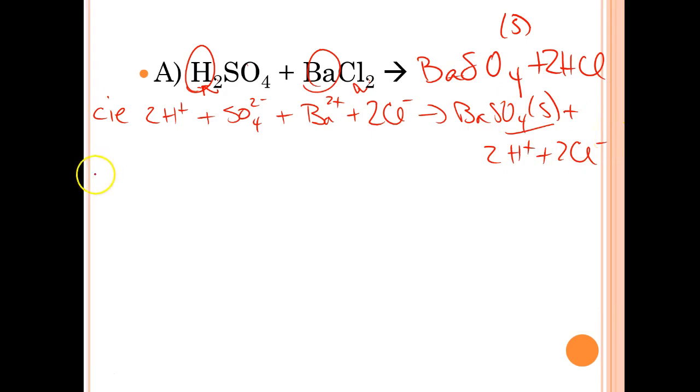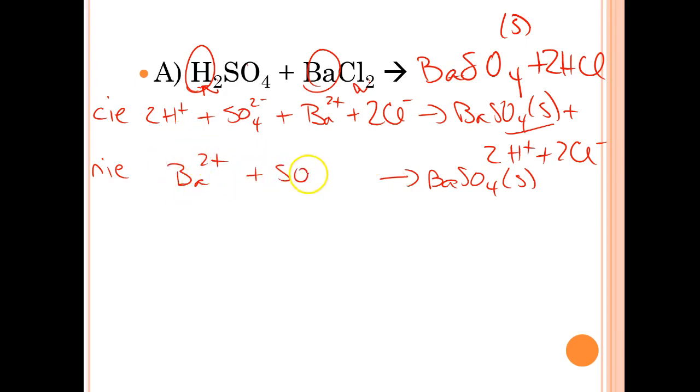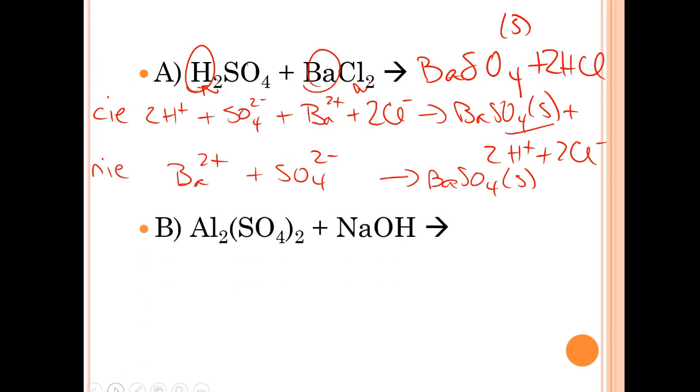So the net ionic equation, I just do it this way. I say, all right, here's my solid. Everything else was aqueous. The only things that made it up were the Ba2 plus and the SO4 2-. Keeping in mind, the order in which you write stuff on the left side of the equation doesn't matter, and the order you write the stuff on the right side doesn't matter. Just matters whether they're reactants or products.